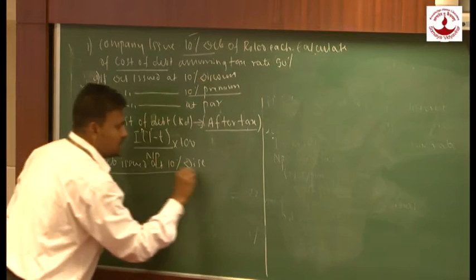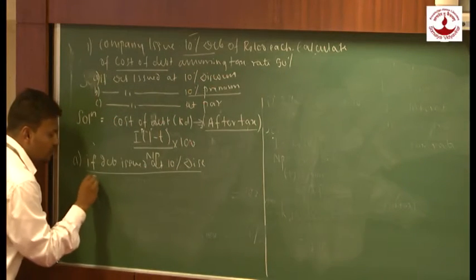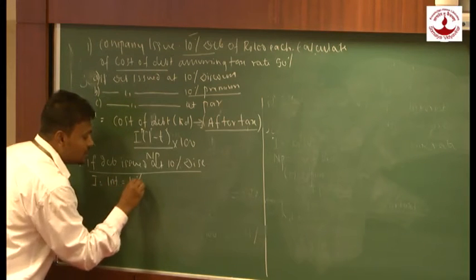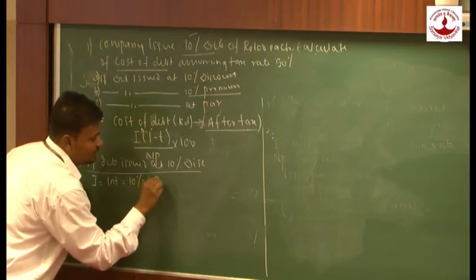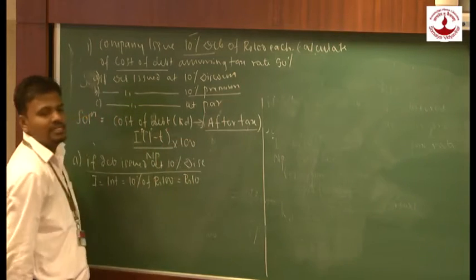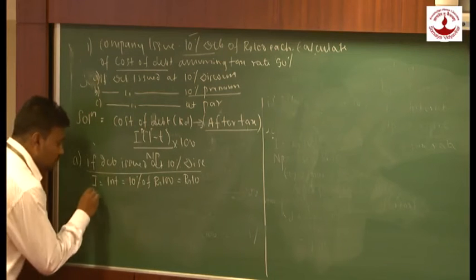Now let us again read the formula, the short form. What is I? I stands for interest. We are going to calculate interest on the base value. What is my base value? 100. So what will be the interest? Interest will be rupees 10.